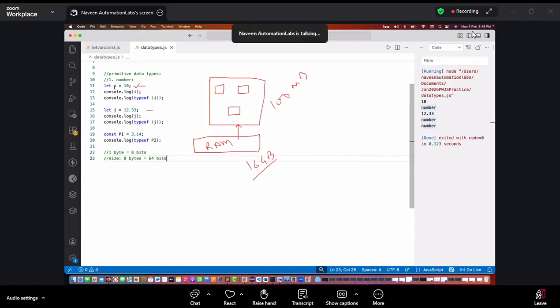So in JavaScript, whenever I declare any variable with a number, let's say I have declared 3 variables. Can you tell me the total size in memory in terms of bytes? Can I say 8 multiplied by 3 is equal to 24 bytes? And 24 multiplied by 8 will give that number of bits. So this one will take 8 bytes, this one 8 bytes, and this one also 8 bytes. Any number, doesn't matter whether it's a decimal value or a normal value, will always take 8 bytes. This is the fixed memory here.